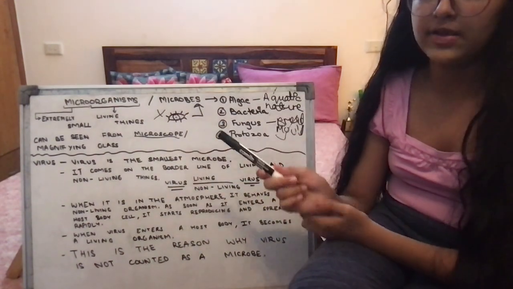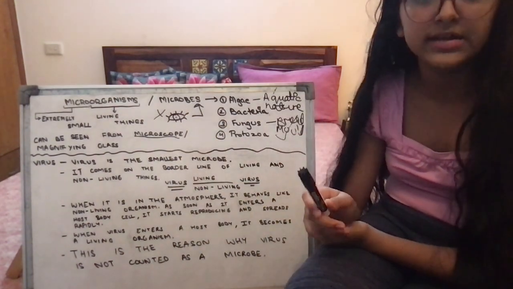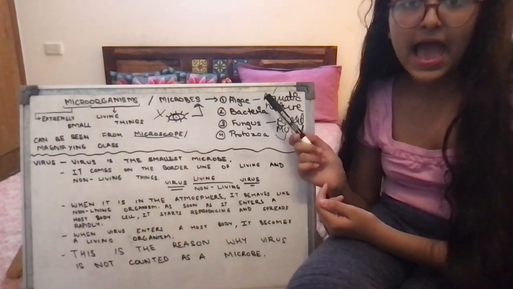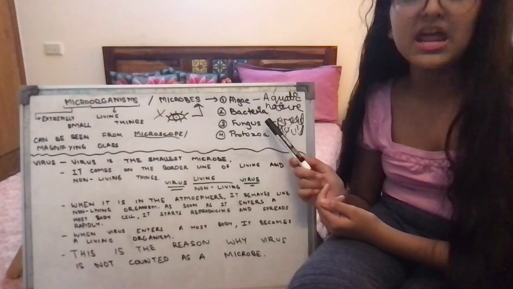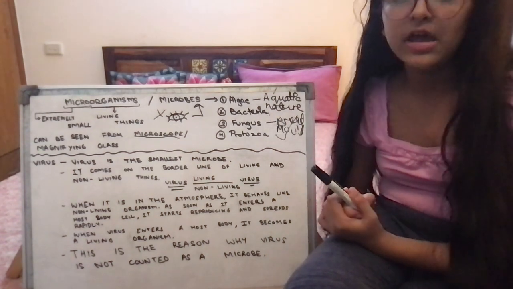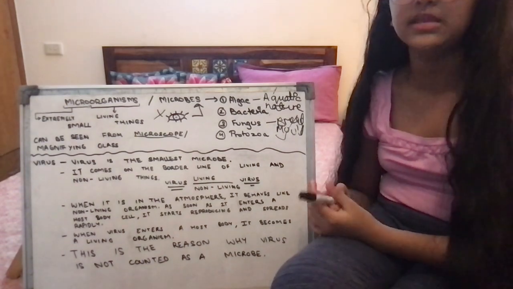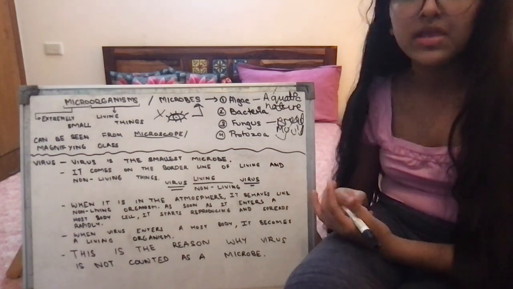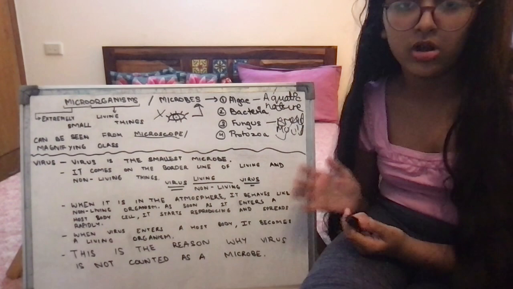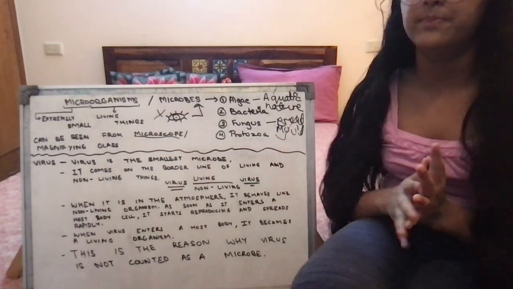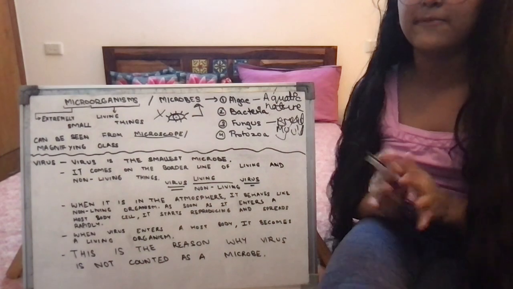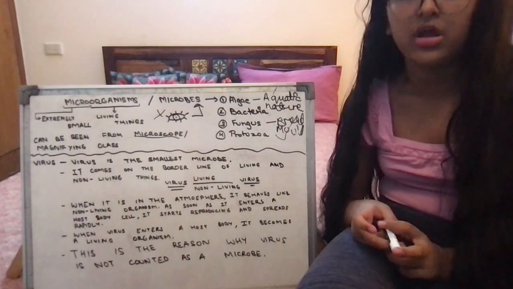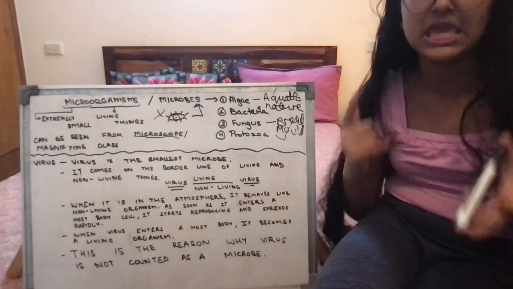The four categories in which microorganisms are divided are algae, bacteria, fungus, and protozoa. Algae is aquatic in nature. Bacteria are not only harmful but also friendly, for example lactobacillus, which helps in the conversion of milk into curd, but they are also harmful because they create diseases. Then we have fungus, like bread mold, which starts growing anywhere it finds warm and moist conditions. And protozoa is also aquatic in nature. Another example of protozoa is amoeba.